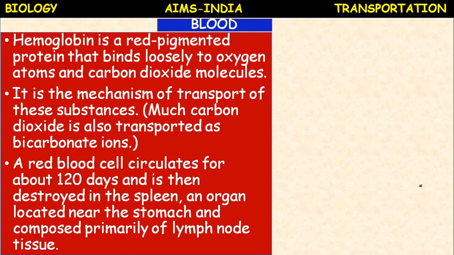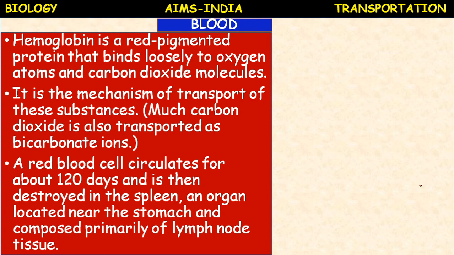Spleen is called the graveyard of RBC. Dead RBC is also not going to be wasted. The hemoglobin which is present in that RBC is again utilized for the production of other pigments in the liver. So dead RBC are destroyed in the spleen, a lymphatic organ located near the stomach and composed primarily of lymph node tissues.